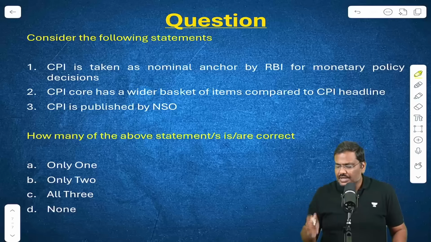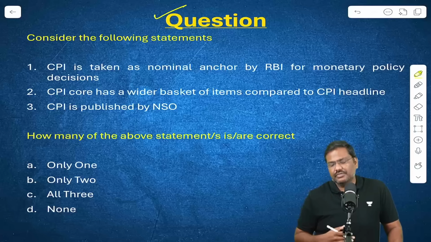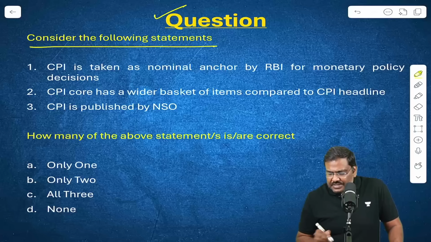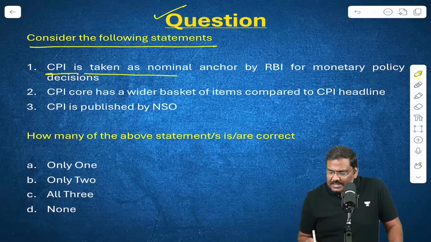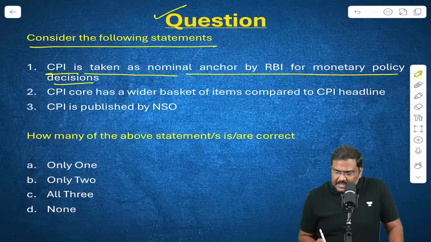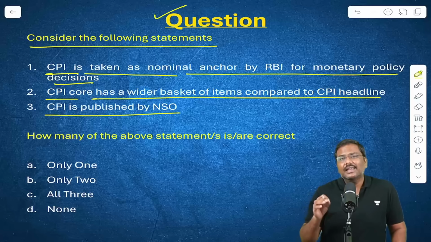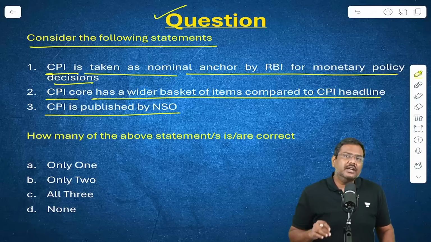Now, based on the discussion, here is a question. Read the question and do let me know what is the correct answer in the comment section of the video. Consider the following statements. CPI is taken as the nominal anchor by RBI for monetary policy decisions. CPI core has a wider basket of items compared to CPI headline. CPI is published by NSO. How many of the three statements are true?